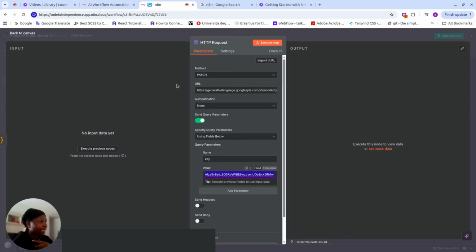So this HTTP request is simply saying it got the prompt from Postman. The load memory defines it in a JSON format, and then it passes it to Gemini to process it. So we're going to call this HTTP request our agent's brain. This is where the thinking is going to happen. It's going to craft a decision-making prompt for our agent and then move it to the next stage. This is the place where the agent decides what tools it should use in order to process this particular prompt.